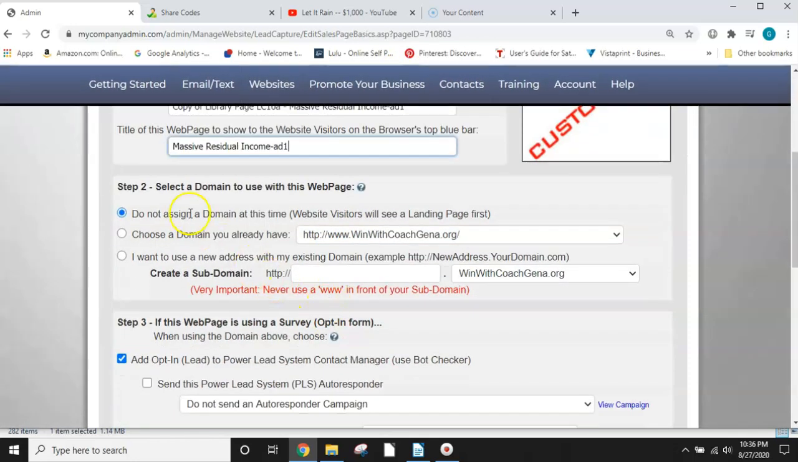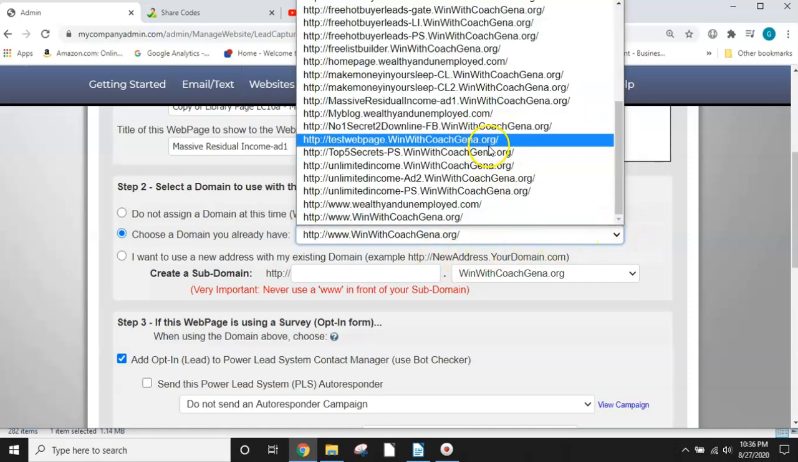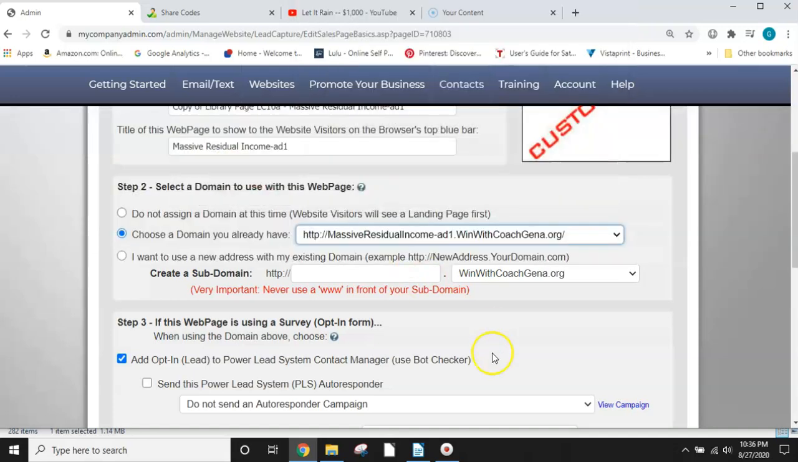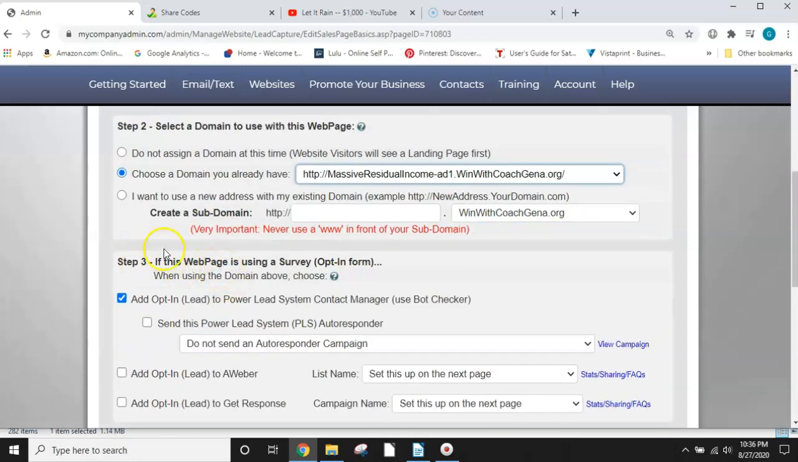Okay. Step number 2, select a domain to use with this web page. So this domain is either do not assign one, or you can choose a domain you already have, or I want to use a new address with my existing domain. So what you're going to do, you're going to connect your subdomain that you just made, and that is right here. So that's what you're going to use. Choose a domain you already have. So I'm going to use this one, and then I'm going to skip down to number 3.